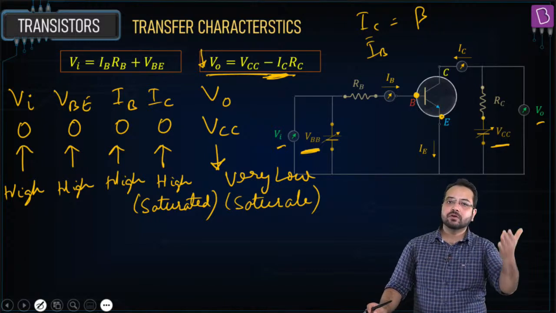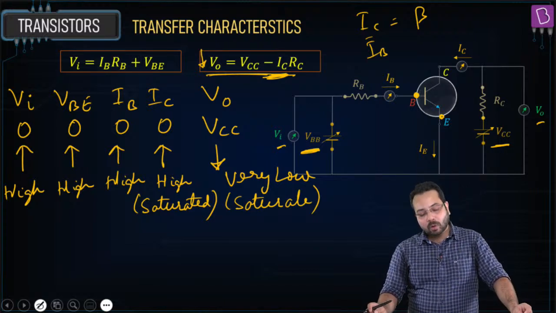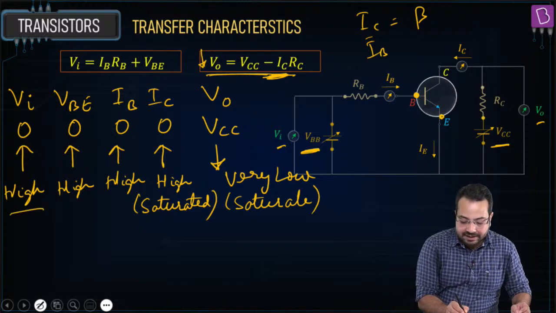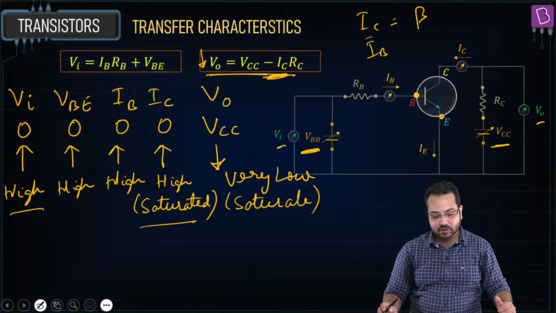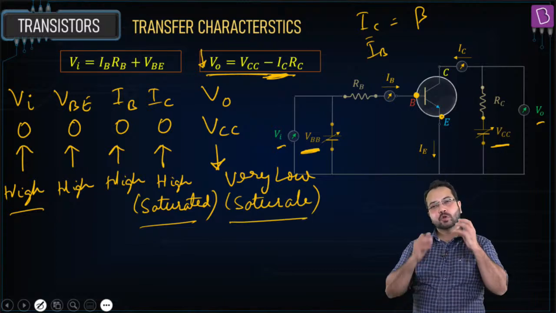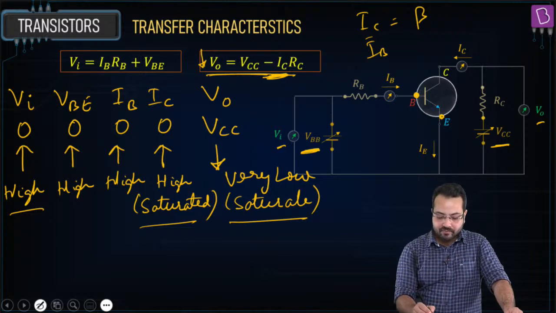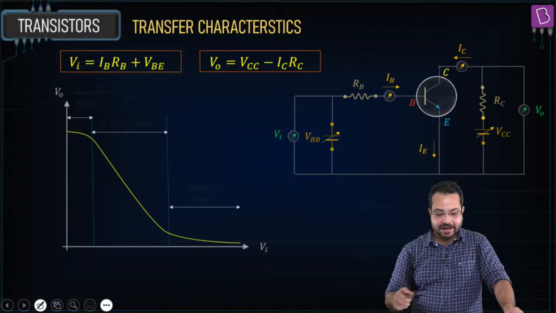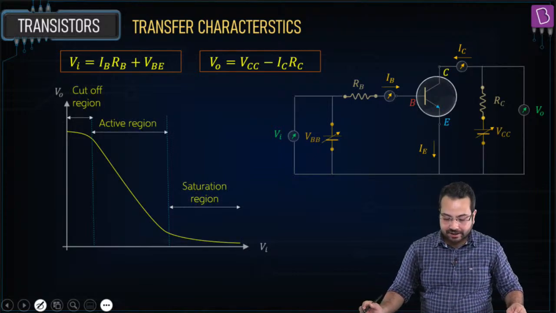We start with 0, we increase the input voltage, and we see what is going to happen at a high input voltage. So what is there to notice? That at a high input voltage, the collector current is going to be high and get saturated, and the output voltage is going to be very low and it is going to become saturated. So all of this we can neatly put on this diagram.